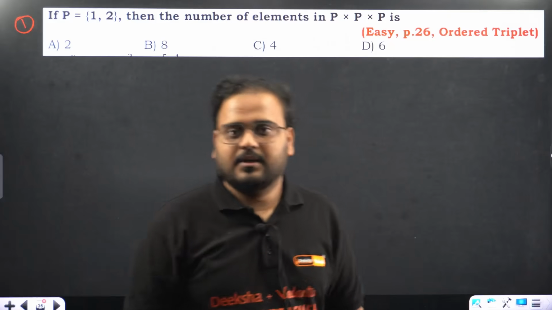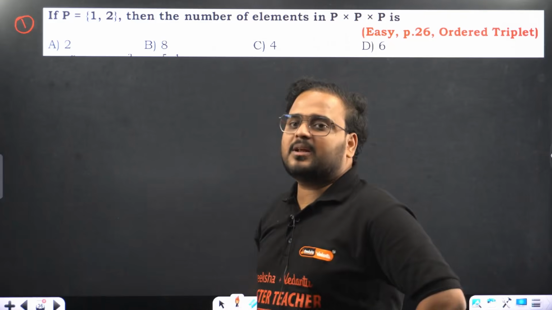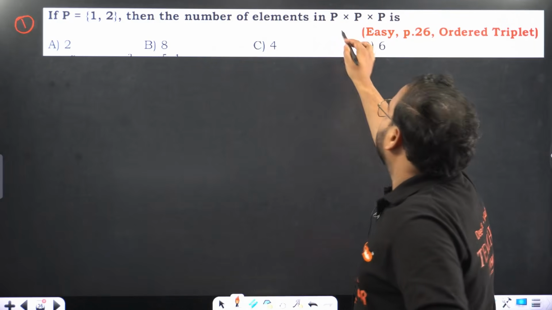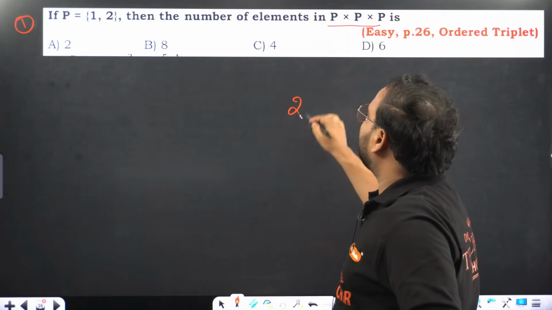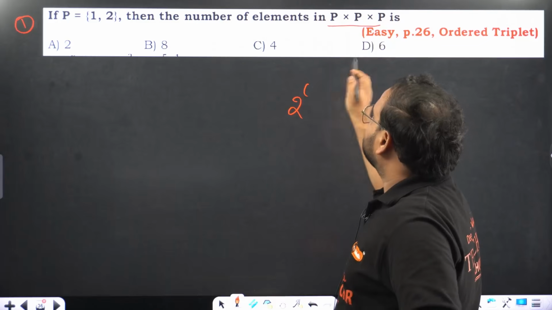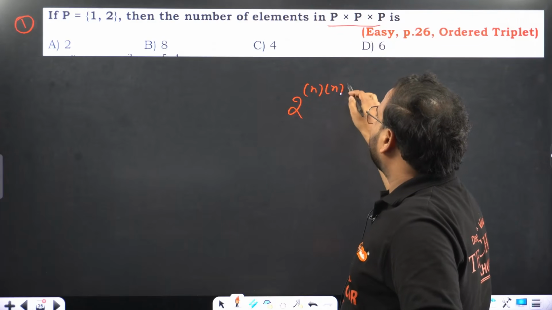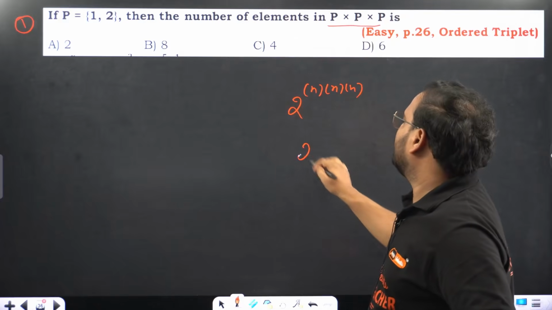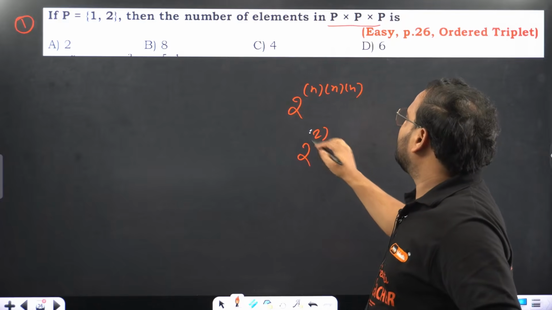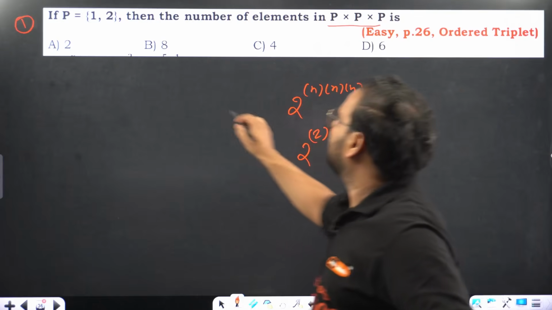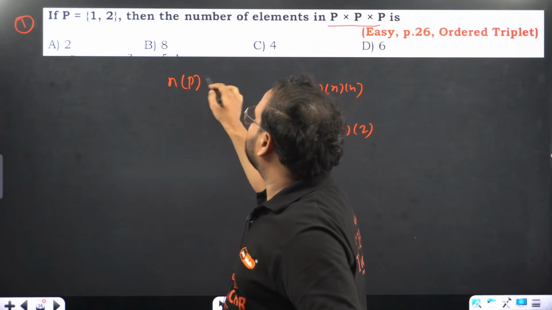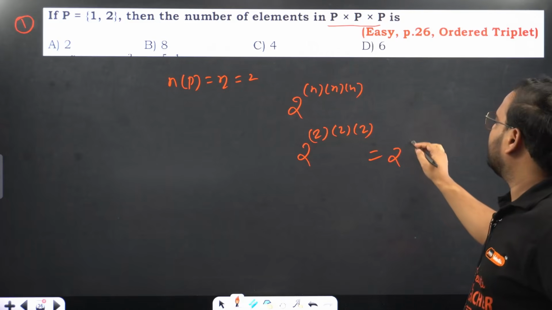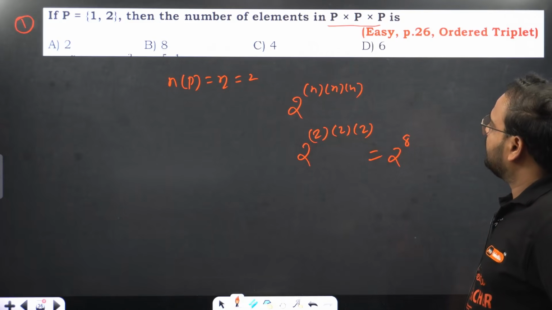Moving on, let's look at the questions. Now, when the set is P with 2 elements, the number of elements in P cross P cross P. What did I say? 2 power you'll have. So what? n into n over here. You can take 2 at a time also, but it will be the same thing. 2 power, what is this? 2 into 2, because n(P) equals 2. So 2 power 8.